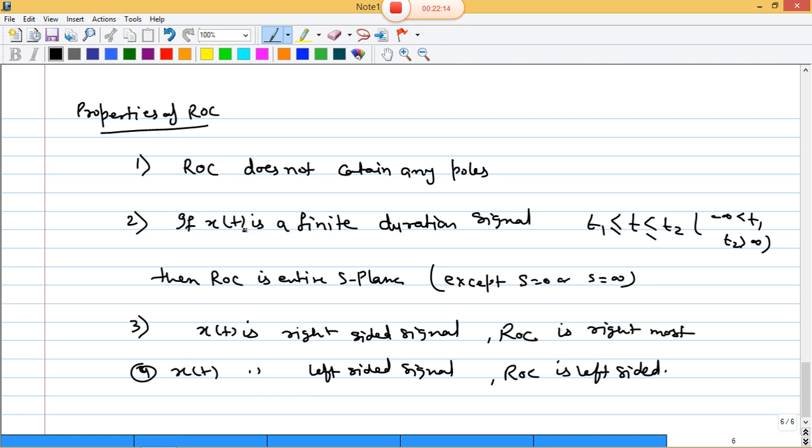We will discuss more about the properties of ROC in the next lecture. Till now I am going to finish up to here. Just write down these properties and revise all the things. Thank you.